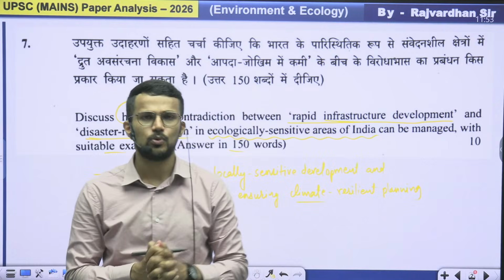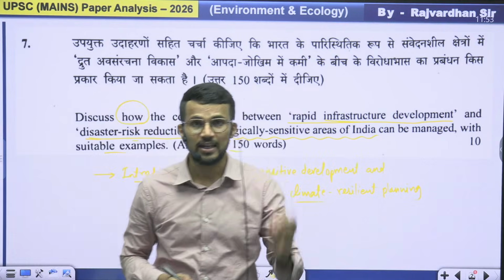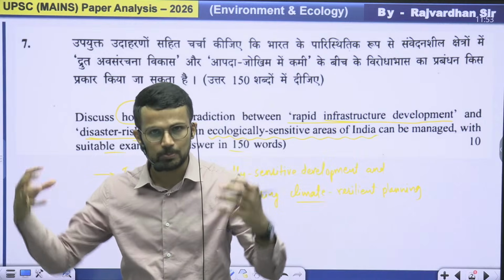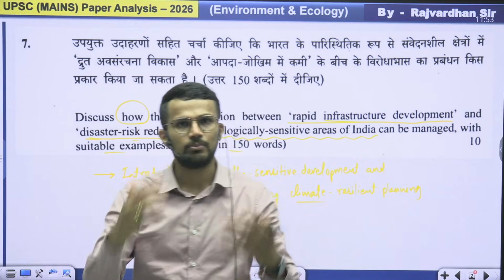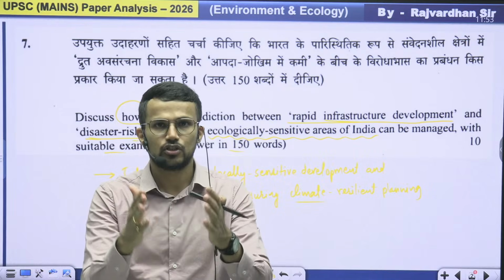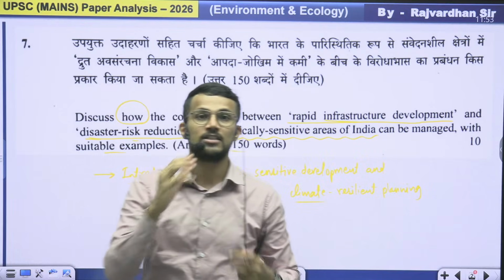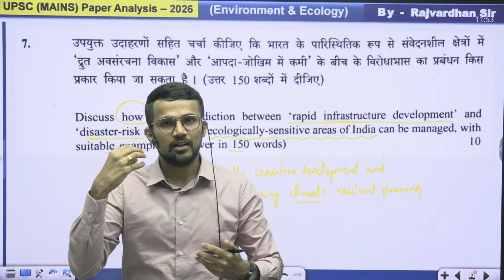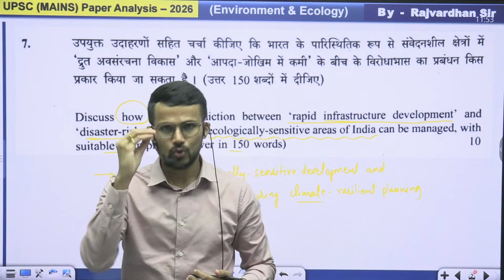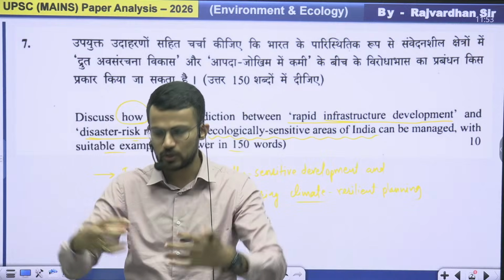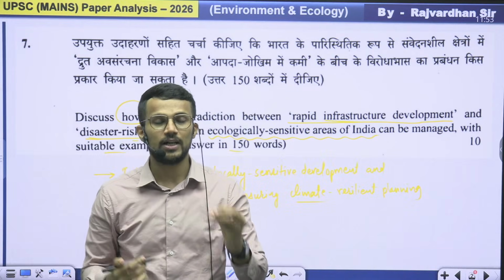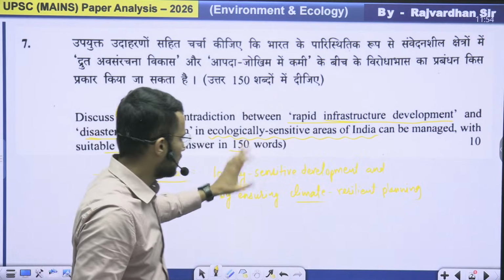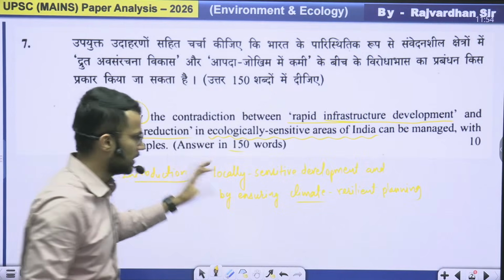right? For example, suppose that area is prone to disasters like floods, then we should have the development in such a way that there is enough space available for the water to flow from that particular infrastructure. That infrastructure should not lead to creation of what is called the backwater effect. If the backwater effect is created, then the impact of flooding increases. So to avoid that, we should have a design of that infrastructure which will allow the water to flow from that particular area. Okay, so with these two terms you can start writing your answer, right?